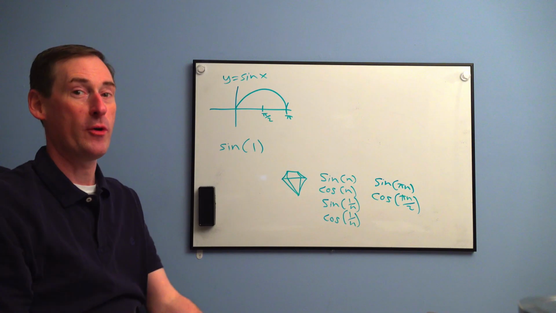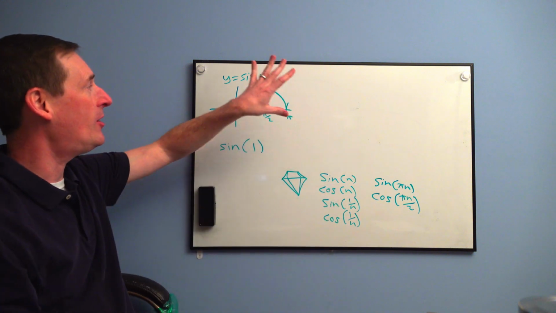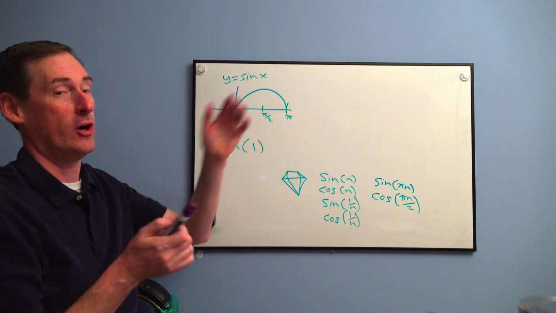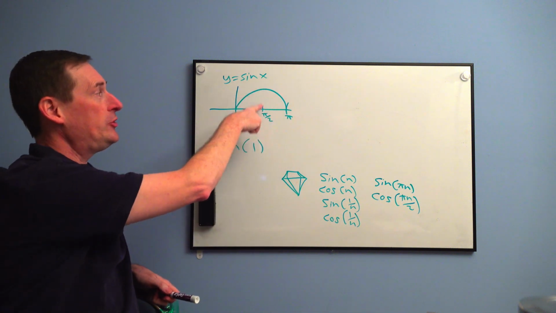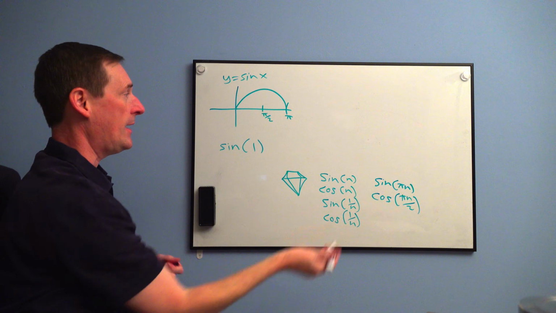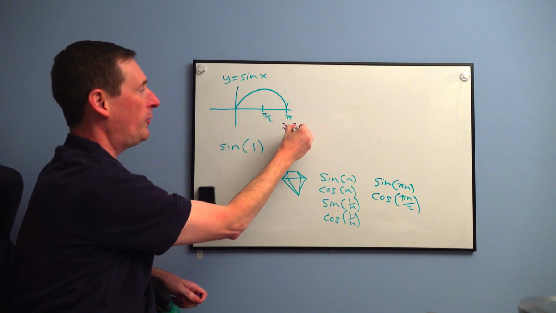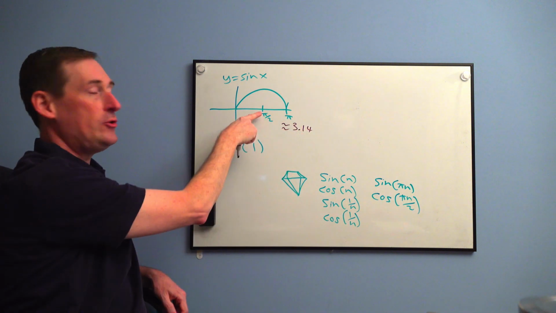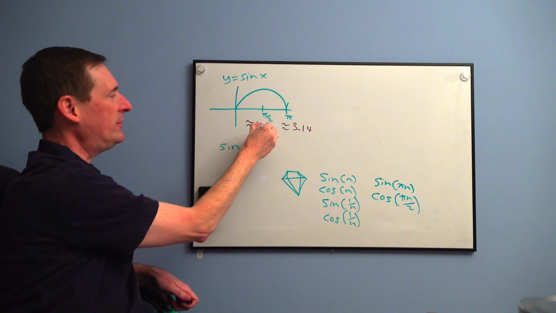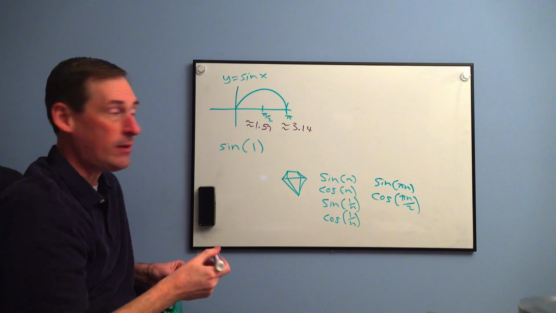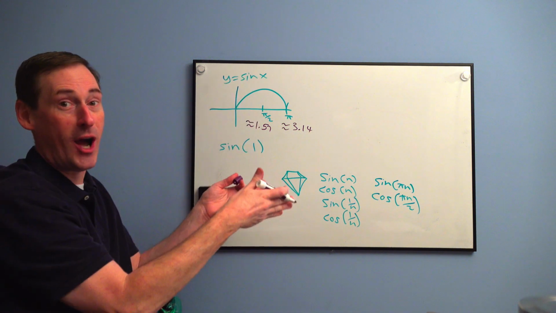And I leave you off with a nice gem today. So first of all, let's just glance at the sine graph that we all know very well. The sine of pi is 0. The sine of pi over 2 is 1 because it's a peak. Pi is roughly 3.14. If you do pi over 2 and cut that in half, it's about 1.57, which is about half of 3.14. It's actually exactly half.